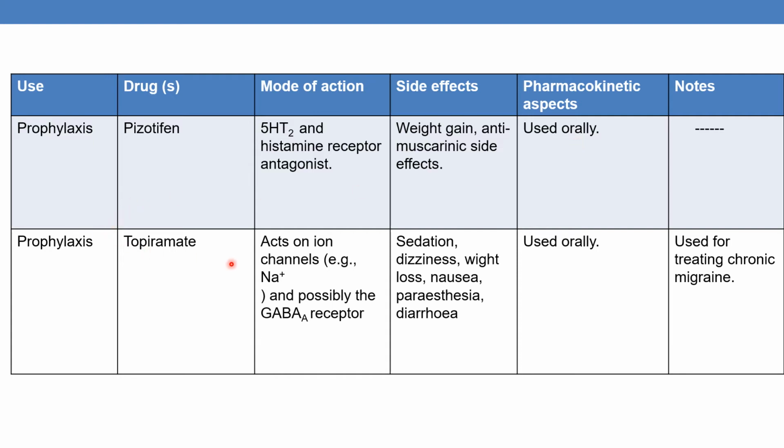Next is topiramate. This is also used for prophylaxis. It acts on ion channels, for example sodium, and possibly the GABA-A receptor. Side effects are sedation, dizziness, weight loss, nausea, paresthesia and diarrhea. This is also used orally. Topiramate is used for treating chronic migraine.